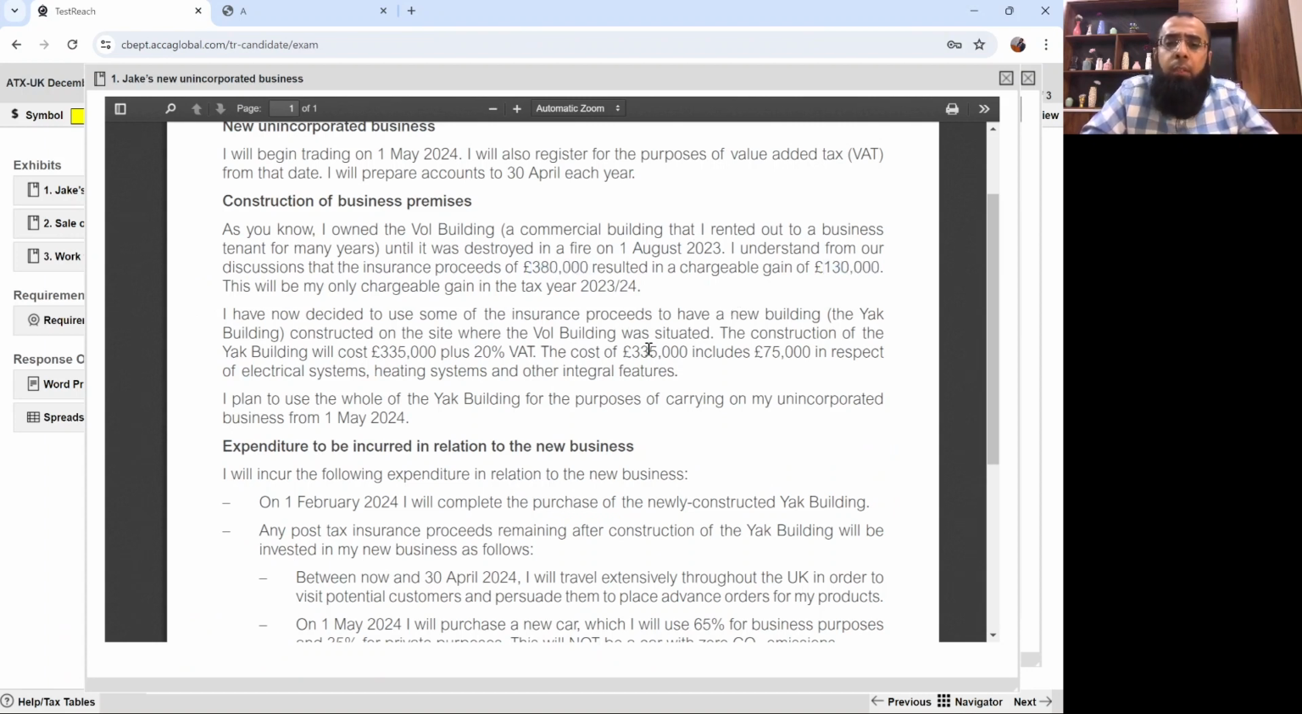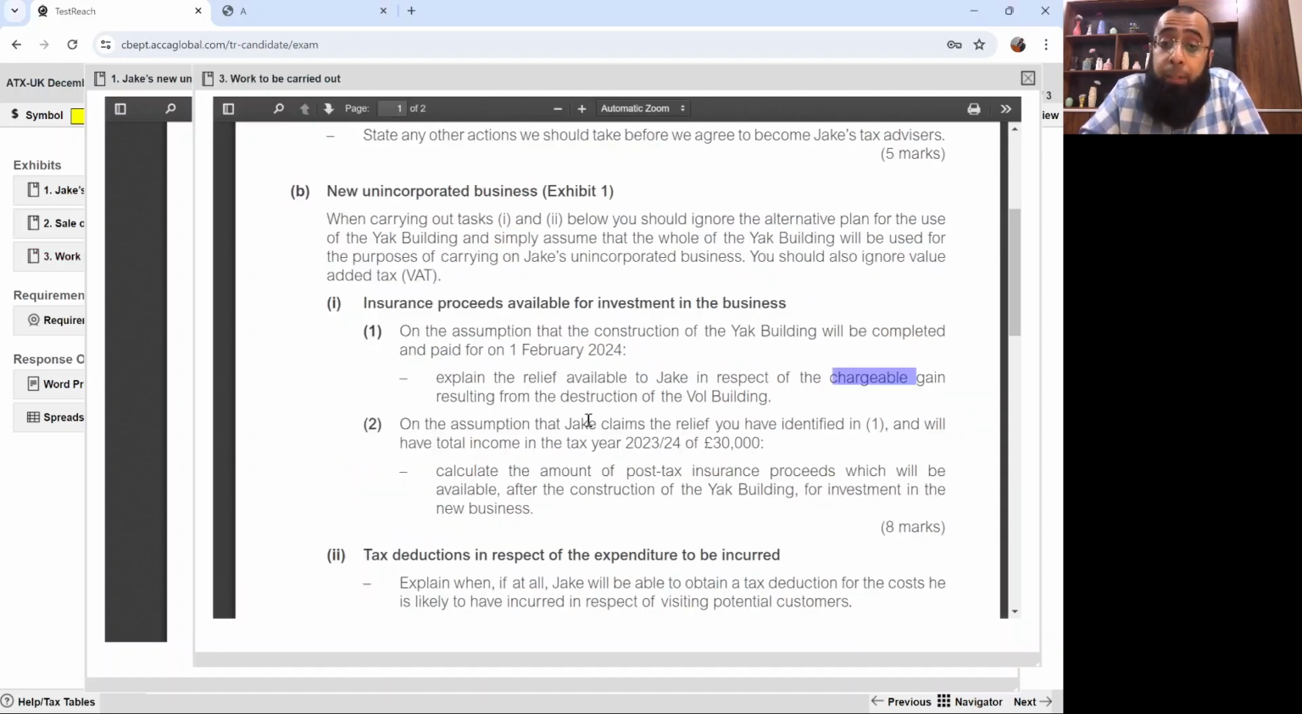You got 380, you are reinvesting 335, and 45,000 is the cash in hand. Your gain is 130, the lower of the two gets chargeable now and the rest gets deferred. So between 130 and 45, obviously 45 is the lower. So that will be chargeable now and 85,000 of the gain will get deferred. Again, when we'll be drafting it, it will get very clear.